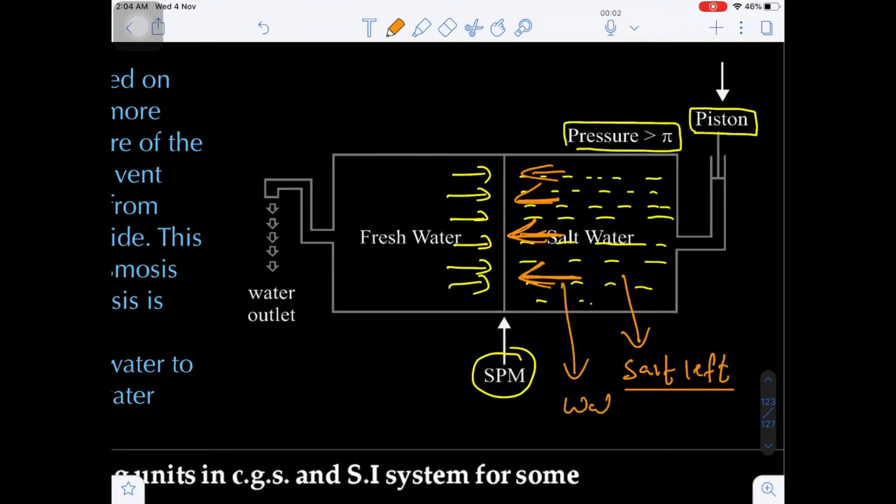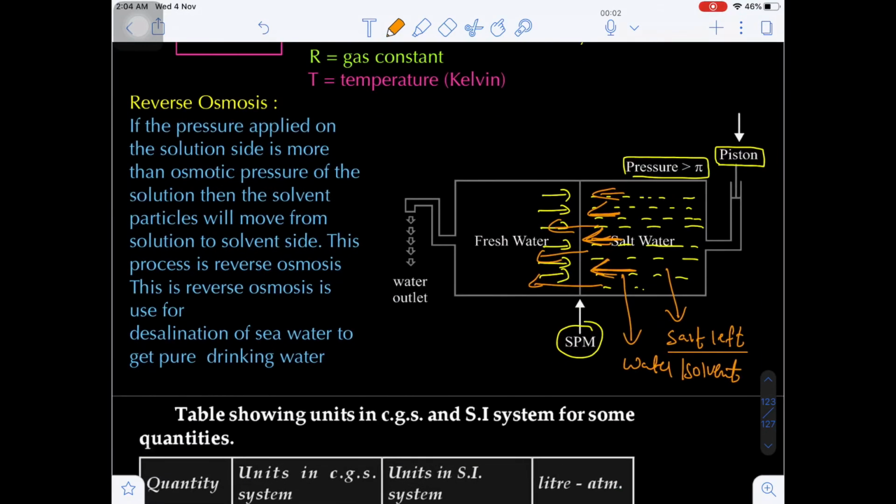Only water, otherwise solvent, can penetrate through it. So the pure water will be collected in the left side container. This phenomenon is called desalination. It is the purification of seawater by the phenomenon of reverse osmosis.